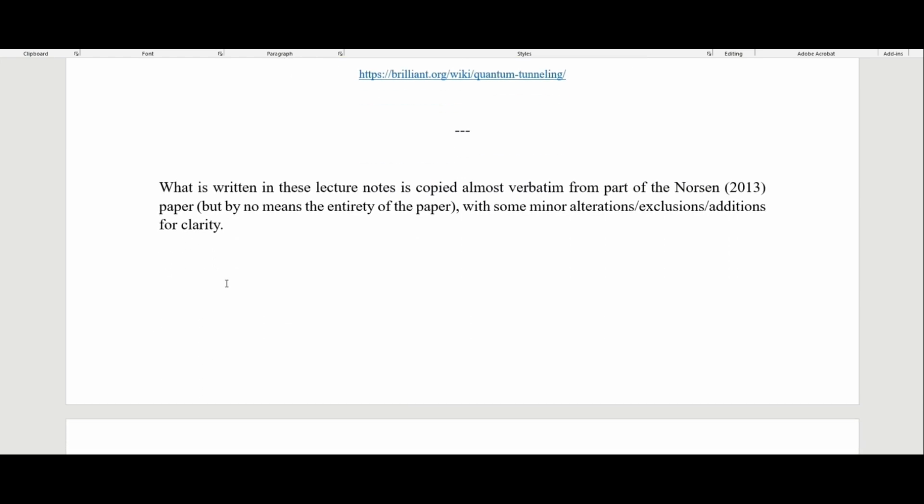All right, so what is written down below here in these lecture notes is copied almost verbatim from the Norsen 2013 paper. But of course, by no means is it the entirety of the paper. I'm not going to go through the entire paper, but there are some minor alterations, exclusions, and additions that I added in here for clarity. If you want to read the entire paper, obviously that's going to be linked in these lecture notes, which are linked in the description down below. So you can check out the paper in its entirety if you so desire.